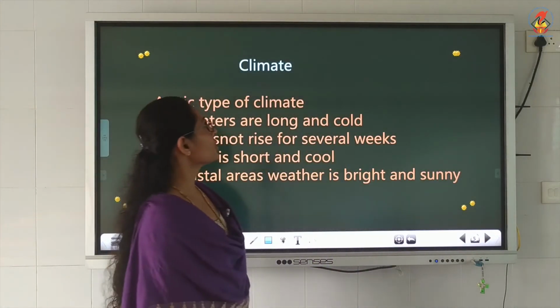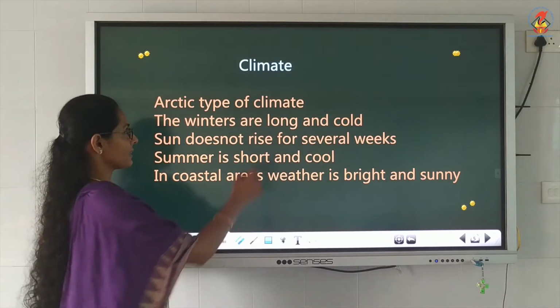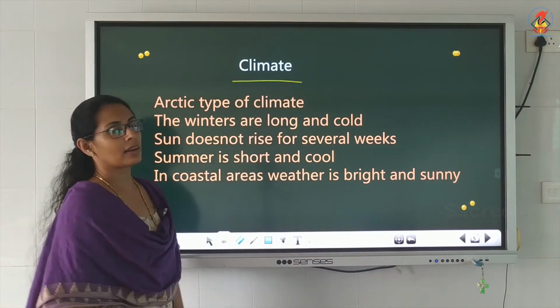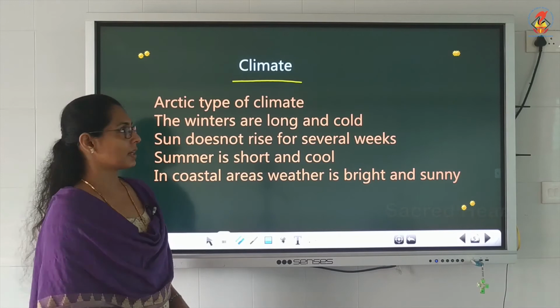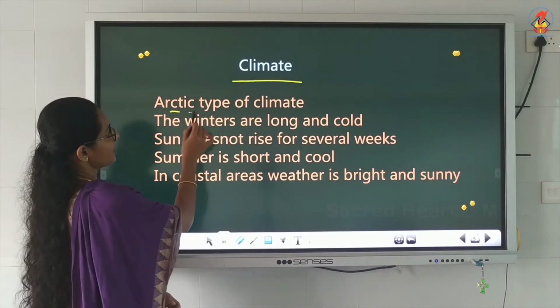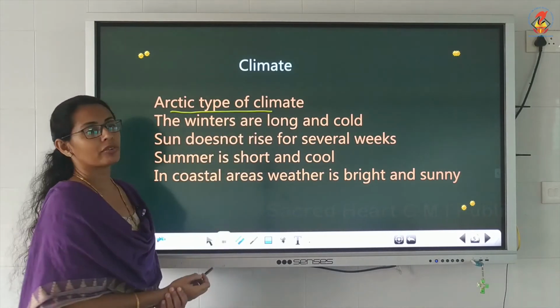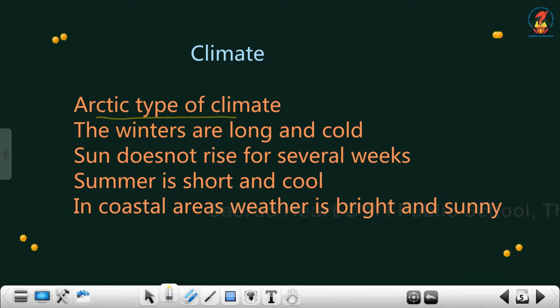Now we are moving to the next section, the climate. How is the climate? Greenland is situated in the Arctic area, so it experiences an Arctic type of climate. Second, winters are very long and very cold.